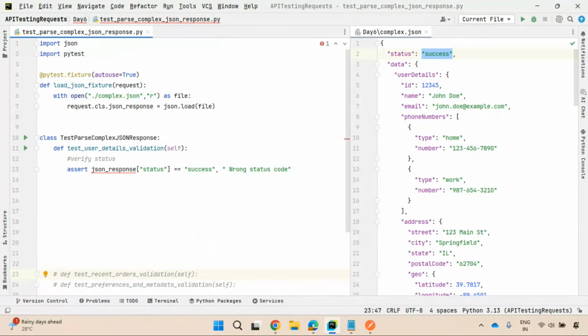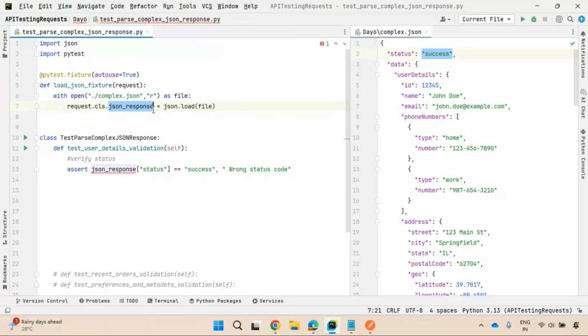So what it will do is, when you execute this test method, the fixture function will be invoked automatically. Why? The scope is function. Function means test method. Before executing this test method, this fixture function will be called, and the data which is loaded from this file will be stored in this variable.